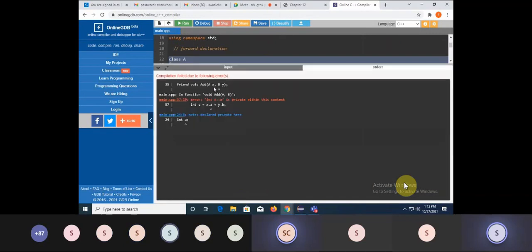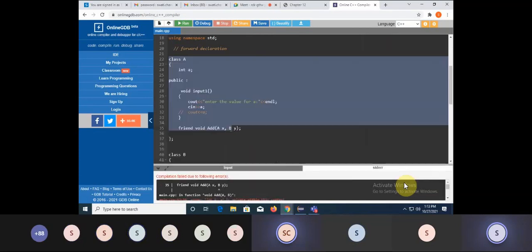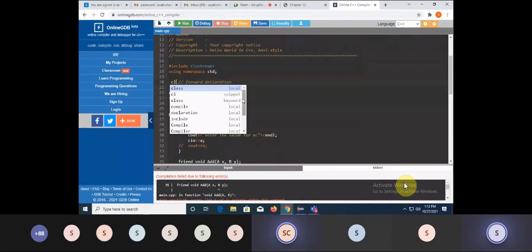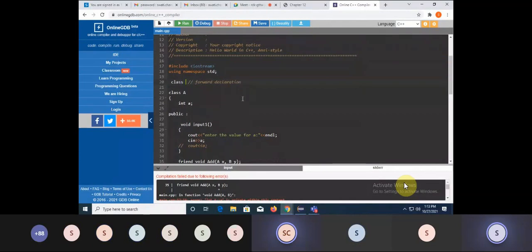Can you read it out, all of you? Getting what I'm saying? Yes, ma'am. All of you, yes. Getting what I'm saying? You can see the arrow is coming here. That means this is not understood by the compiler. And to make the compiler understand this, I need to declare this somewhere. So I'm just writing here a declaration of class B. That's it.